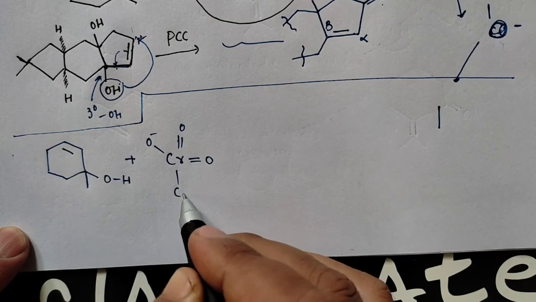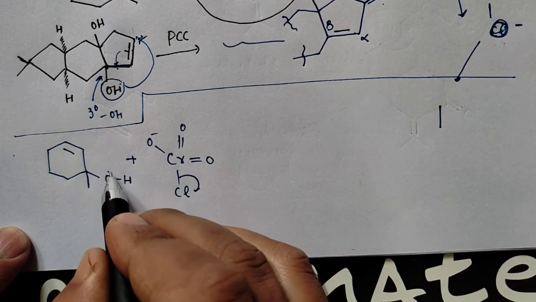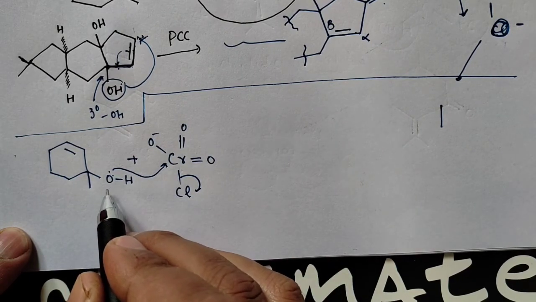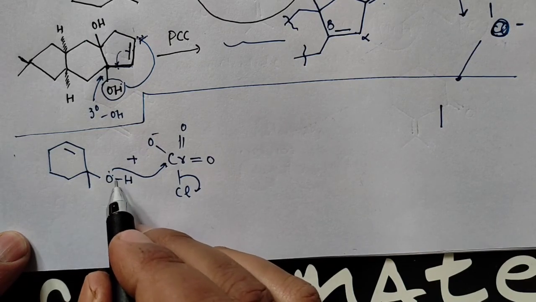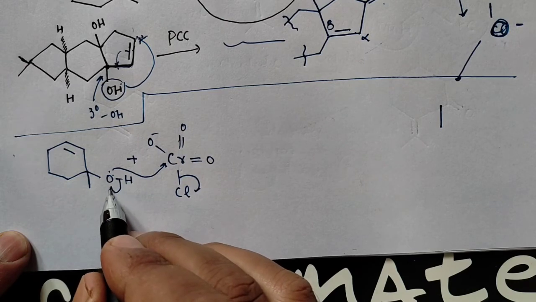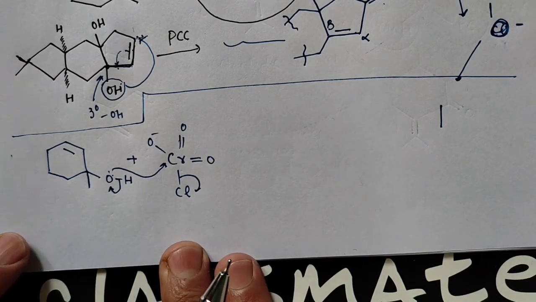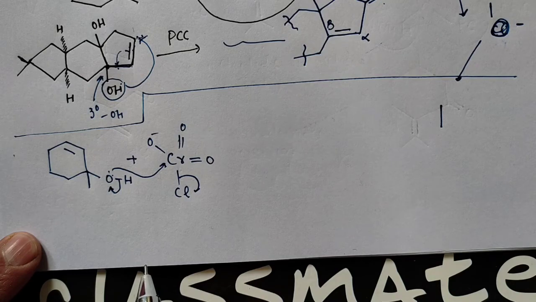And then you have Cl. Okay. So Cl, you will get attacked by this oxygen. So this oxygen, this carbon will get plus charge. Okay. So that plus you can remove this H proton here. What has happened? Understanding.